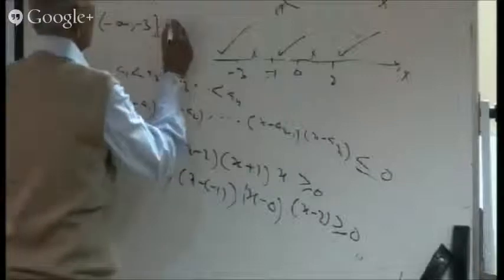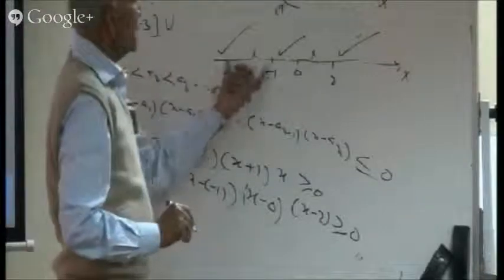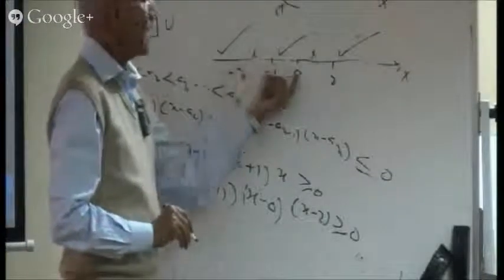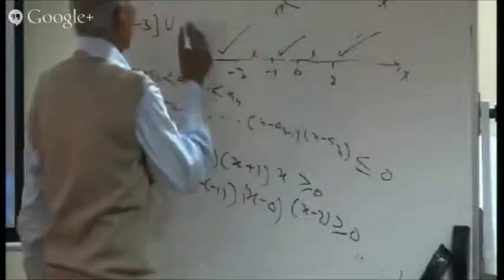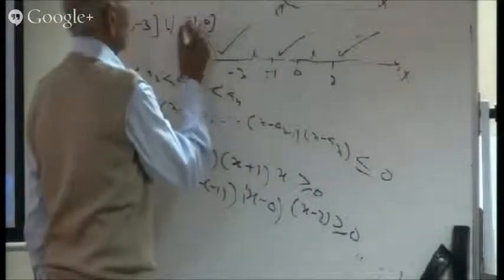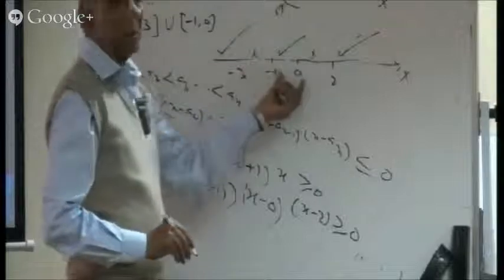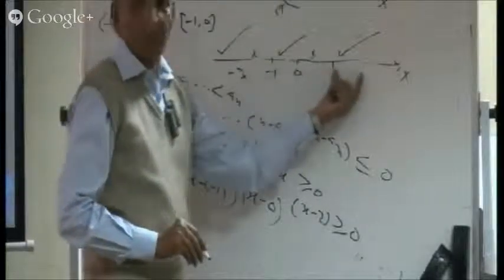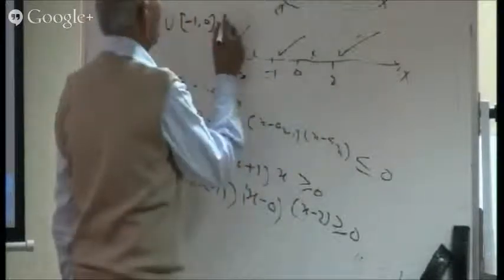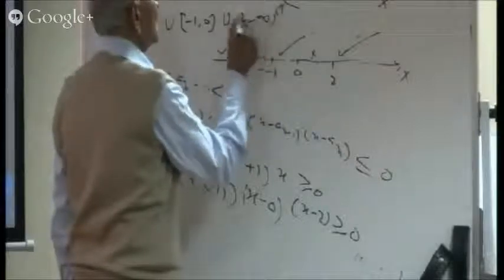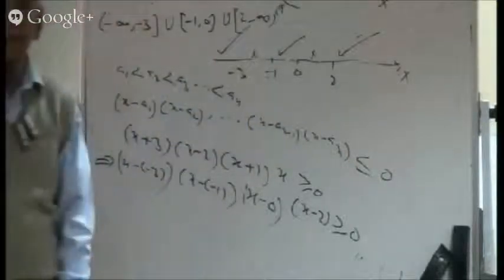Then union. Look upon the figure. So this gap is not to be taken. So the next gap is this one: minus 1 and 0, closed interval. Then is this gap. So union to infinity. Is it right? It is a very good method to solve these types of